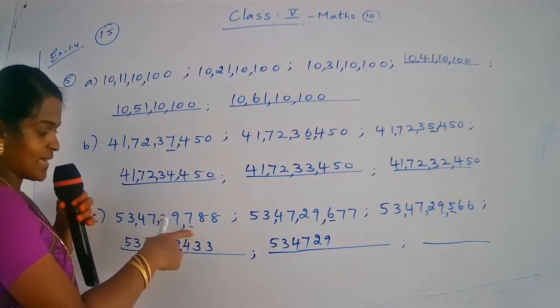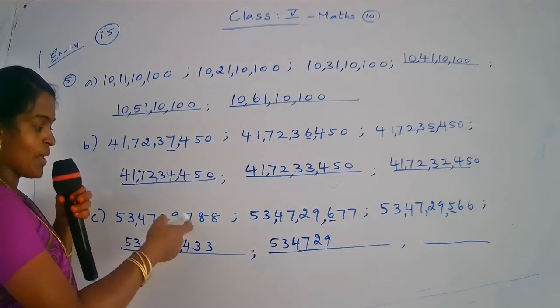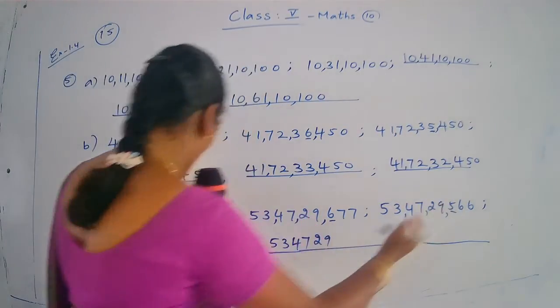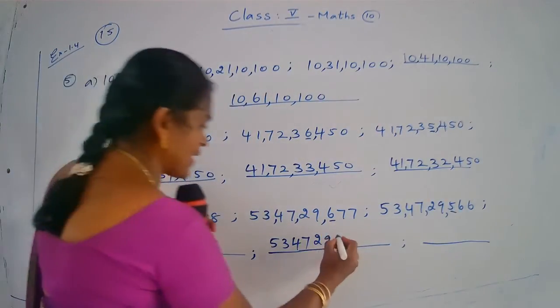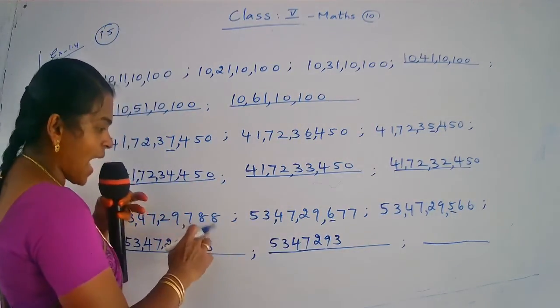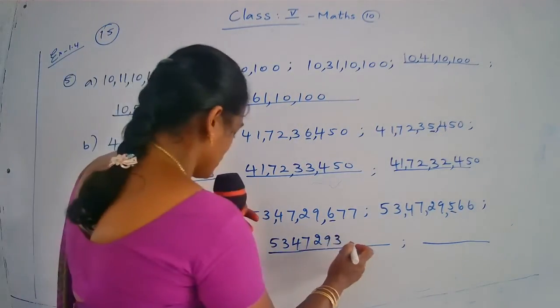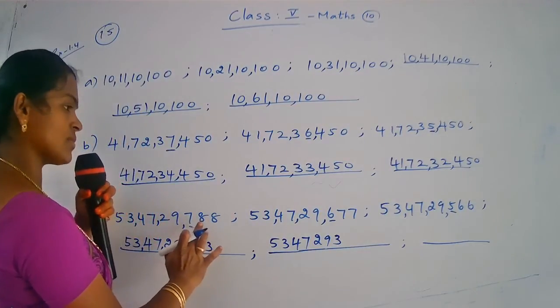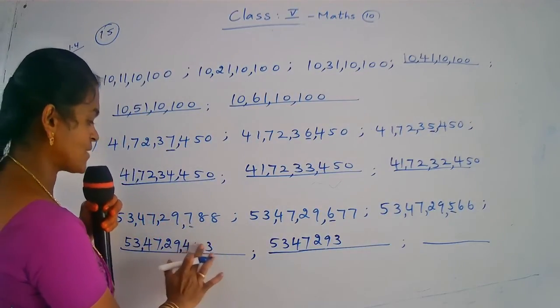Okay. The next number same crore 53 crore 47 lakh 29,000. First of all you find the hundreds place. Okay children, 100 place is here 7 6 5 4. The next number is 3. Okay. 100 is decreased in every number. So here 300. So tens place is add 1. Sorry, add 1 means 5 will come.